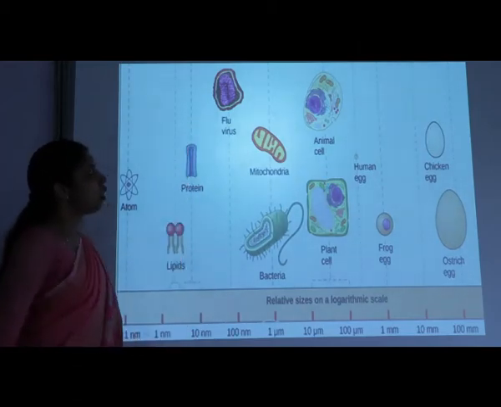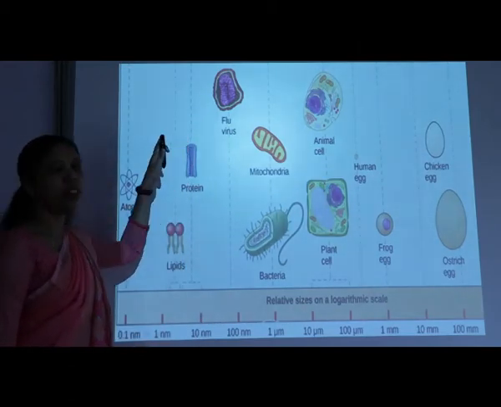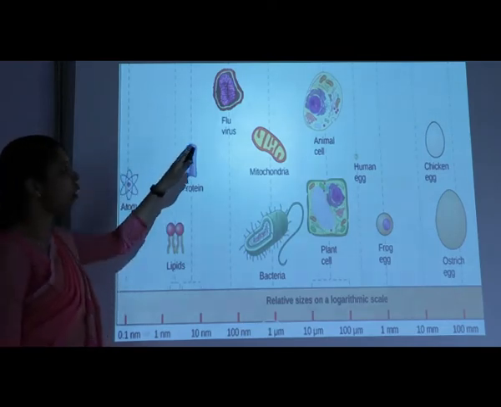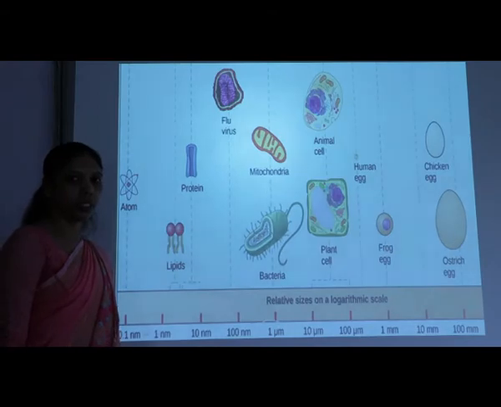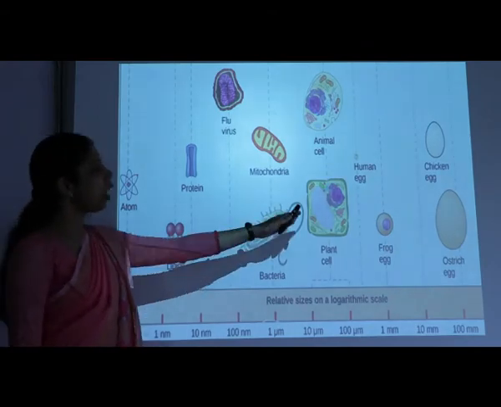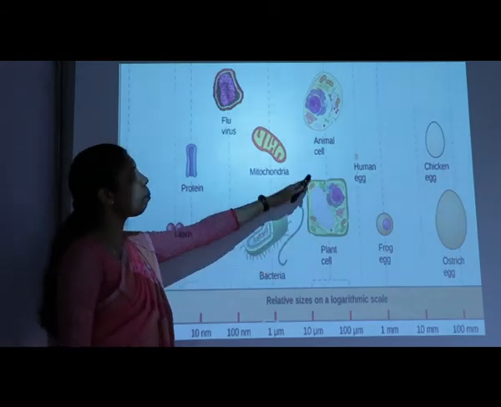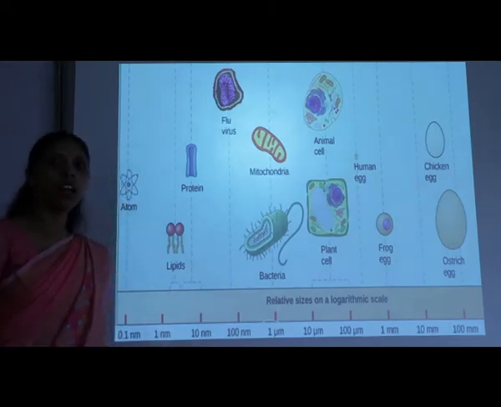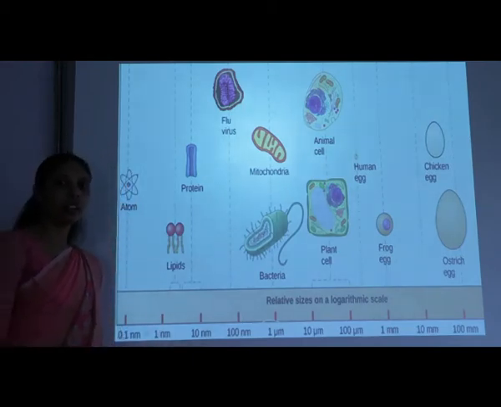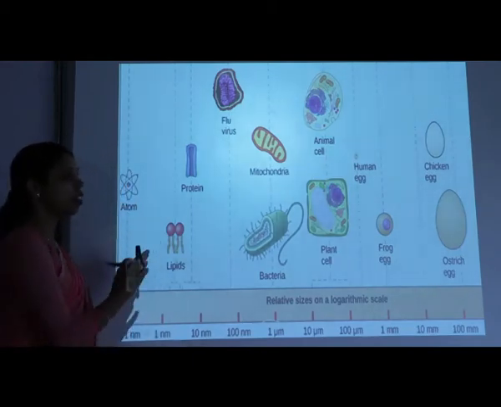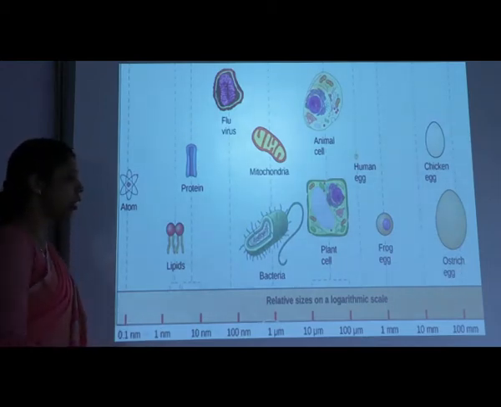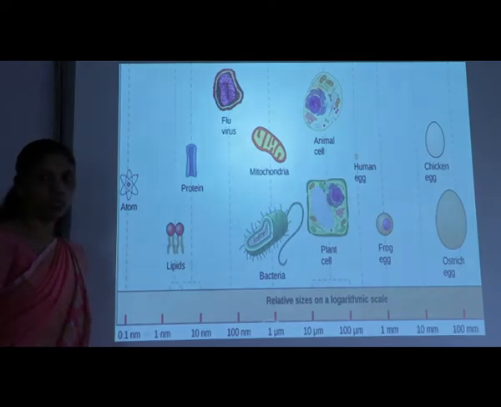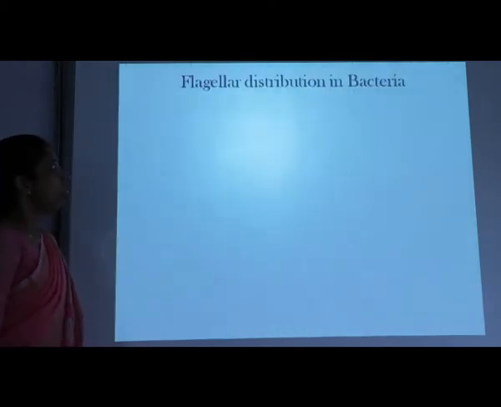If you compare the size of the virus to the bacteria, it is much smaller, also in the nanometer range. On the other hand, if you observe the size of the plant cell and the animal cell, they are much larger than the bacteria. So this is the general size of the bacterial cell. So it is in the micrometer range, right?